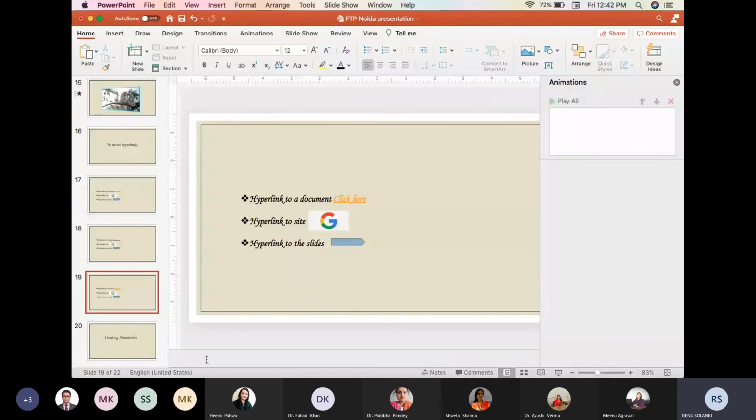So this is all about the PowerPoint presentation. You see that there are so many options available in the PowerPoint presentation, and we can make our lectures more interesting and more understandable for the students by using PowerPoint and the options available within it.